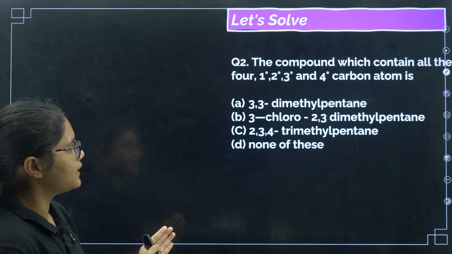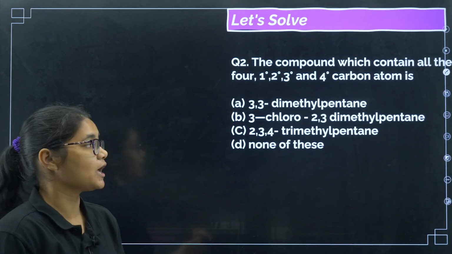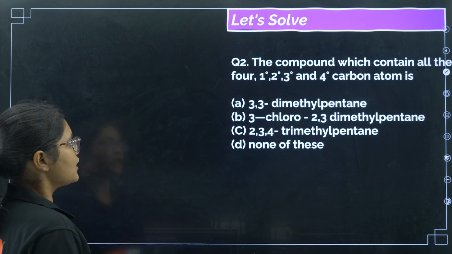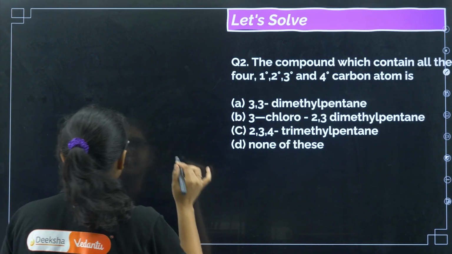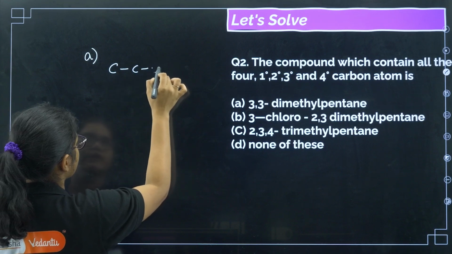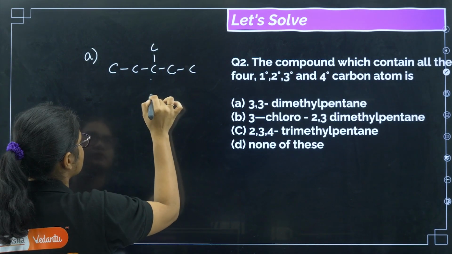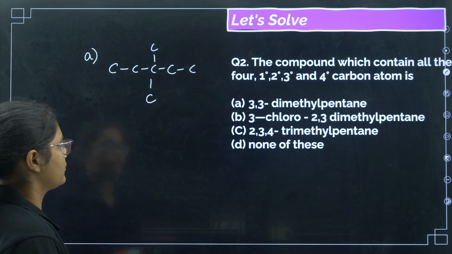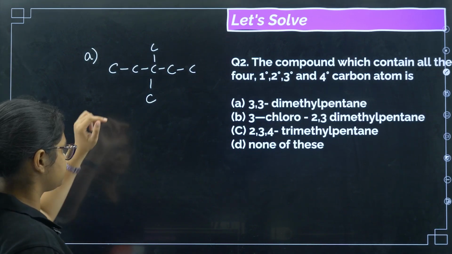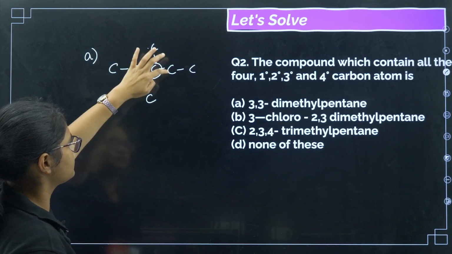The compound which contains all the 4, that is primary, secondary, tertiary and quaternary carbon atom, is. So if you see the first option, 3,3-dimethyl pentane, let us draw the structure here. So we have pentane 1, 2, 3, 4 and 5, and then we have 3,3-dimethyl. Here we have a quaternary carbon because this carbon is attached to 4 carbons.